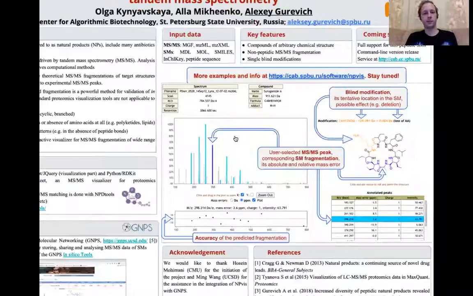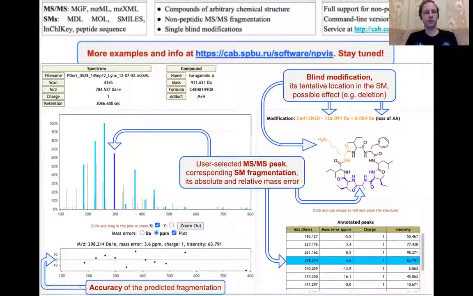Here you may see a sample example of NPV's output. On the left, there is an experimental mass spectrum where each experimental peak is matched to some fragment of the molecule shown on the right, colored blue, and the rest of the peaks are colored gray. A user may click on any colored peak to see how it corresponds to a fragment of the molecule in the database. There are many additional fields in the output which could be useful.